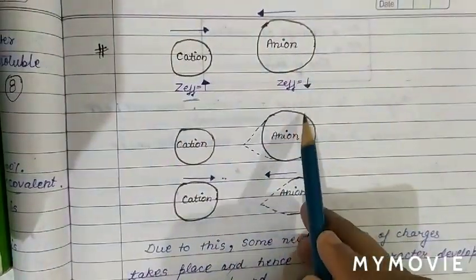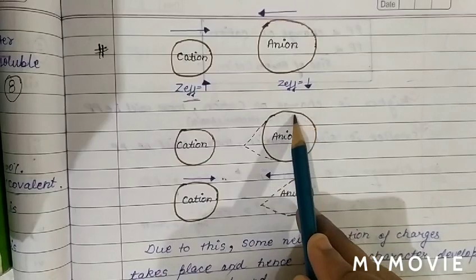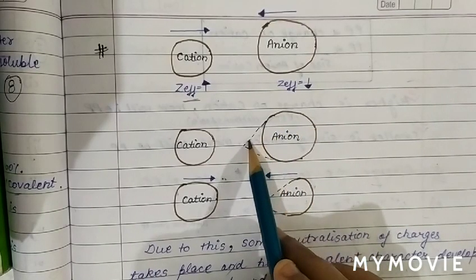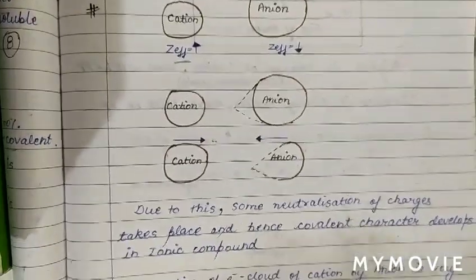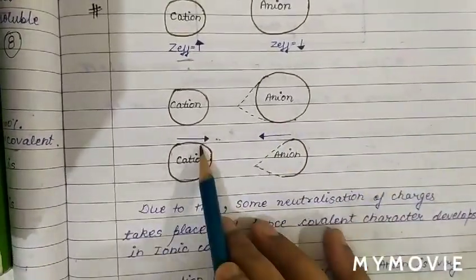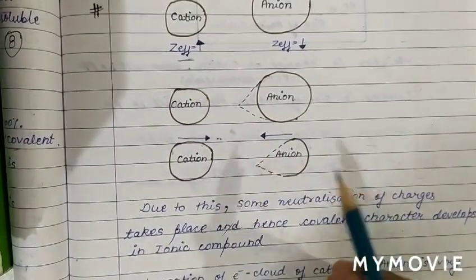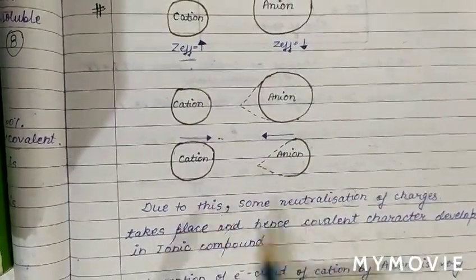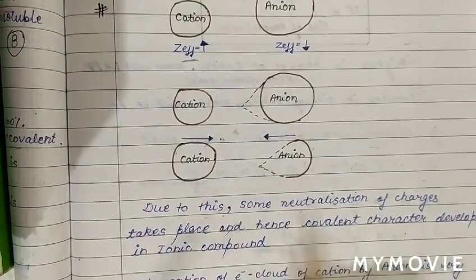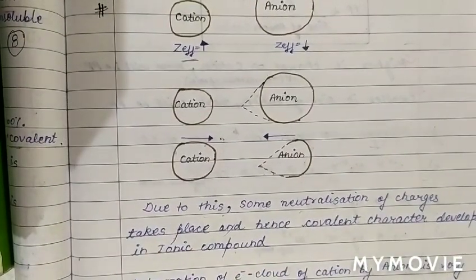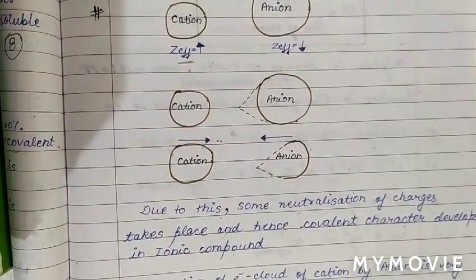Now the shape of the anion gets distorted as the electron cloud starts moving towards the cation. When positive charge combines with some negative charge, there is some neutralization of charge. Hence, covalent character develops in an ionic compound. So this is the reason how covalent character develops in an ionic compound.